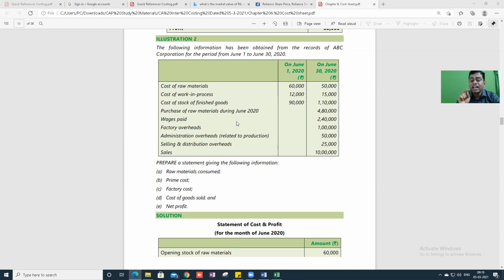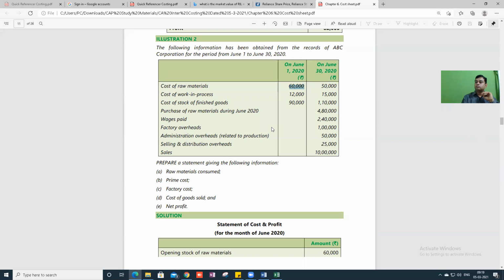One second, Janani. In this 60,000, 50,000, can you tell me what is opening stock, what is closing stock? 60,000 is opening stock and 50,000 will be closing stock. Very good. Correct. Continue. Cost of work in progress for June 1, 12,000.